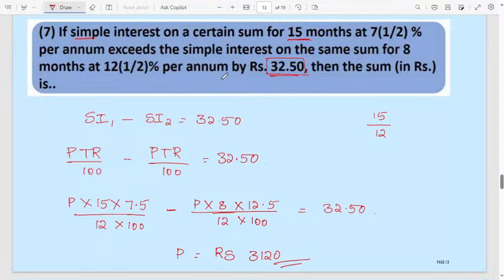You have to calculate the principal, but one clue is given: the second simple interest exceeds the first, and how much it exceeds is given. The difference between these two simple interest values is equal to the excess. This step is very important. If you write this step, you can solve everything and get the answer.